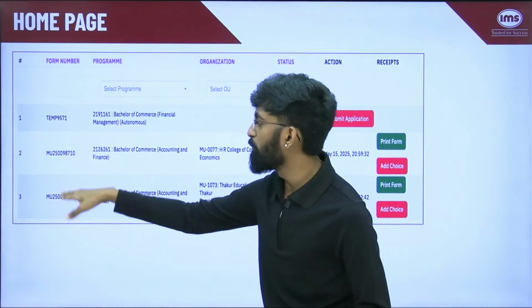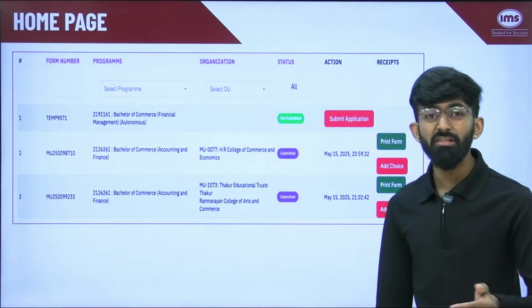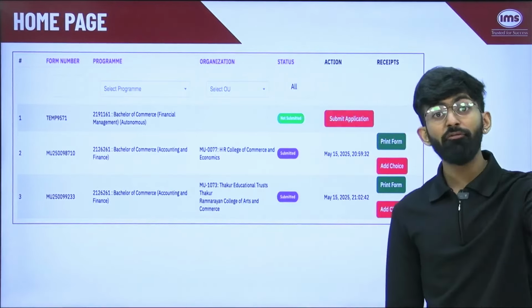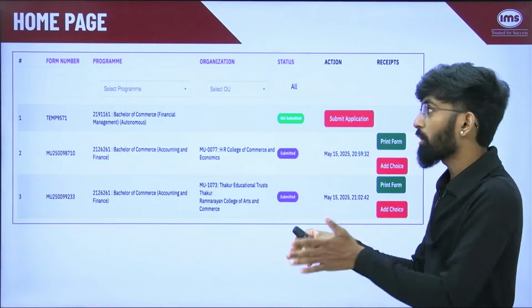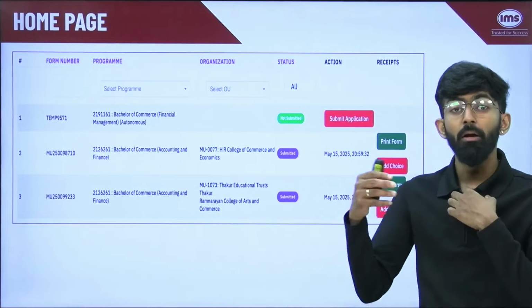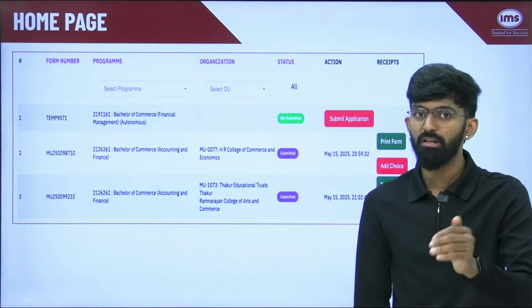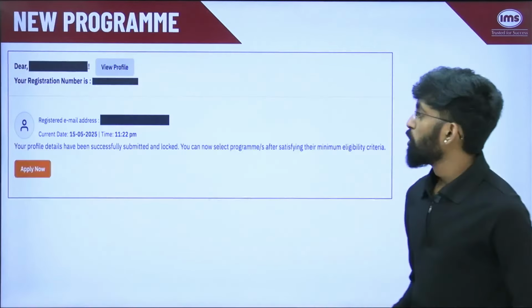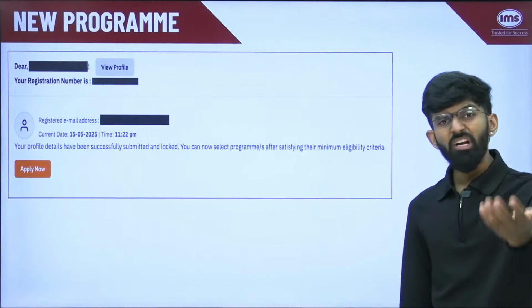This will be the MU form number. So some colleges like Jai Hind will ask you to use this MU form number while filling their form. So make sure that you are completing your MU form filling before you are going to Jai Hind and all these colleges' private form. Next, you can also apply to multiple programs.